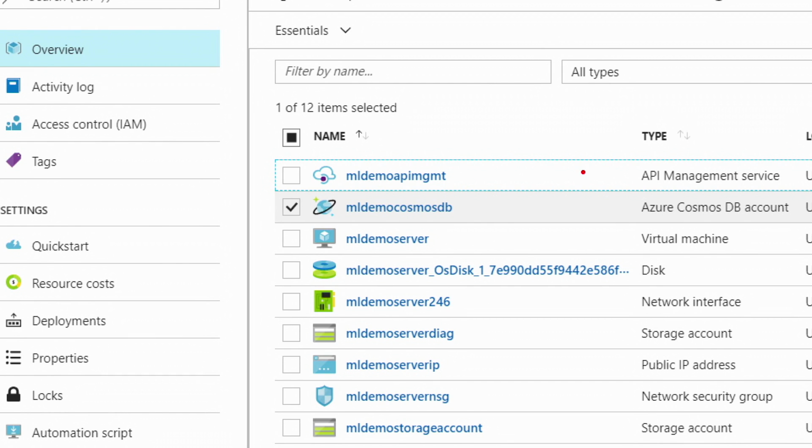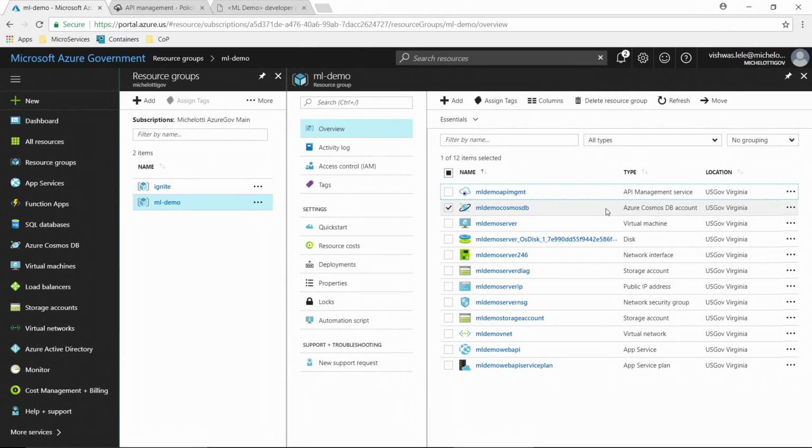Let me just call out a few of them. So we talked about API management right here. We have Cosmos DB, which is where our ingestion is happening. The web jobs are coming in. I will talk about the ML demo server. Remember, I talked about the machine learning server, which right now is a standalone server running on this virtual machine. And then I can scale it out if I wanted to. And then you see a bunch of disks, storage accounts, and things like that right here. So that's the entirety of the solution.